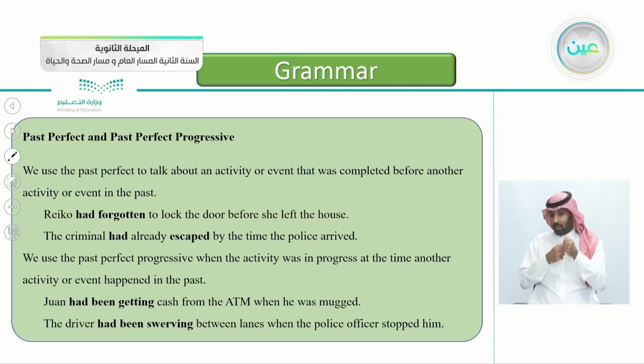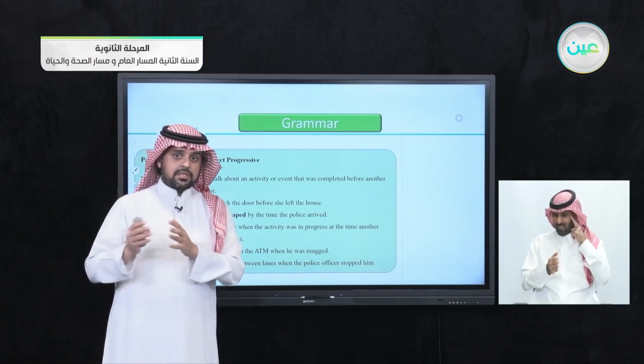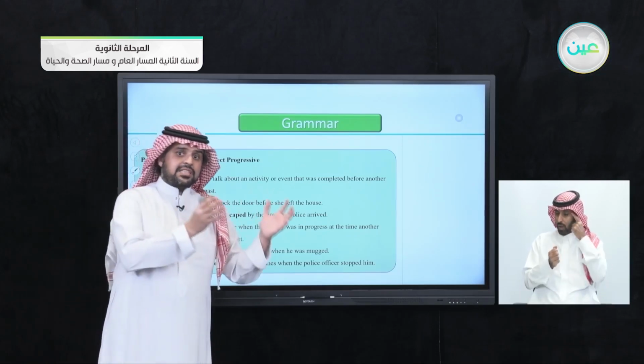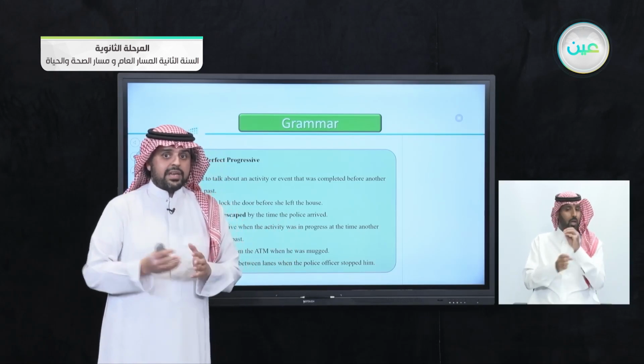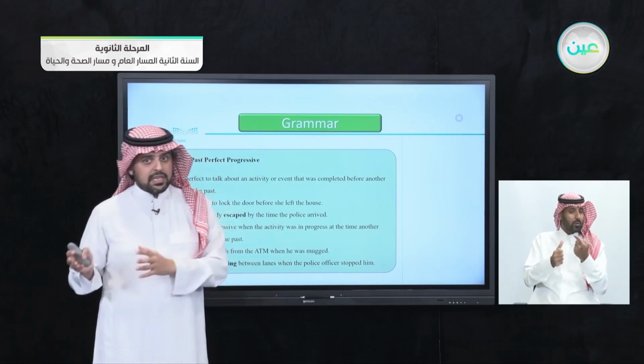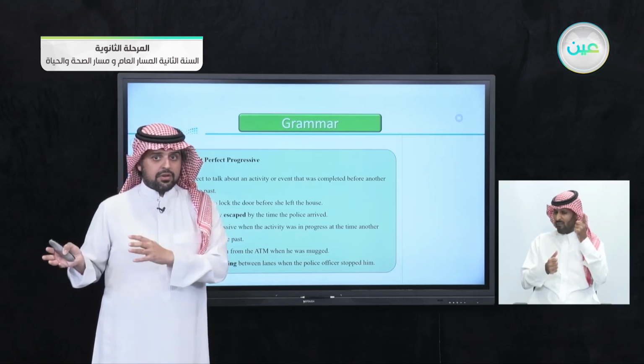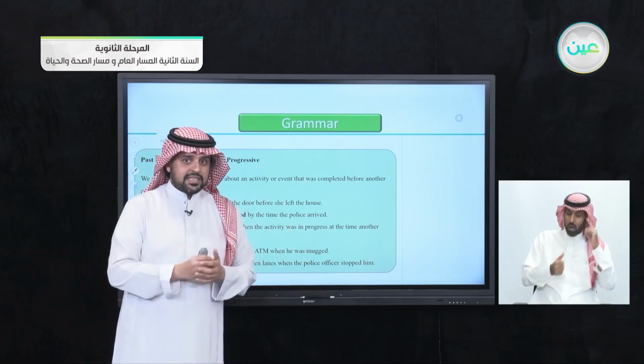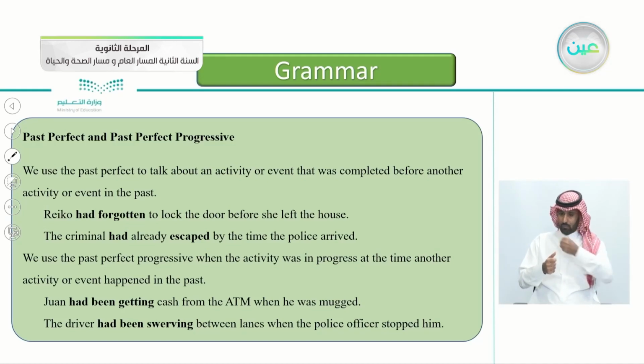So we had two events, that she forgot to lock the door, and that she left. Can you tell me which one happened first? Her forgetting to lock the door, or that she left? Yes, the first one is that she forgot to lock the door. That's where we put the past perfect. We say Rico had forgotten to lock the door before. This is the key word here. This is the word to relate the two sentences. Before she left the house. The second event here, we use the past simple.